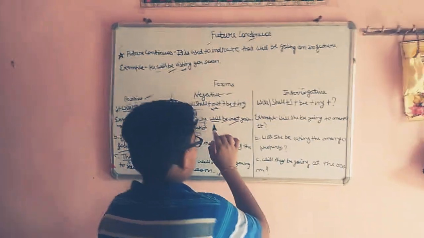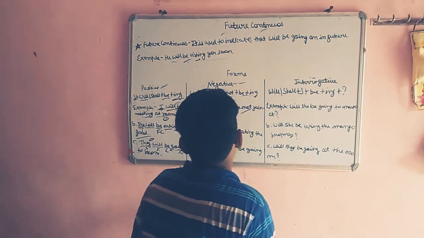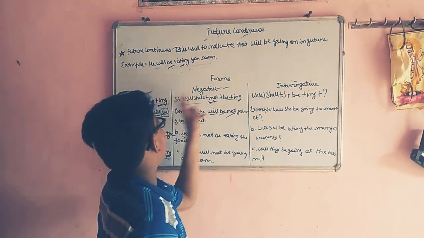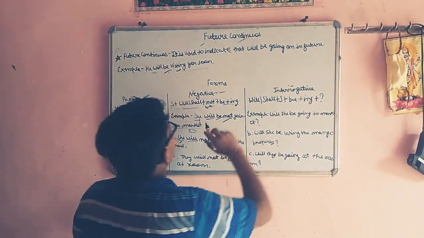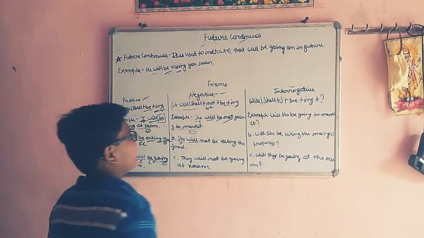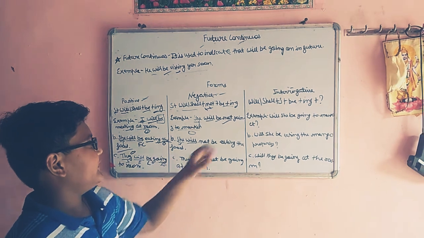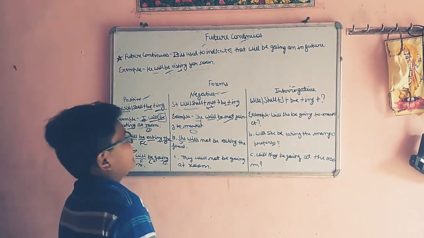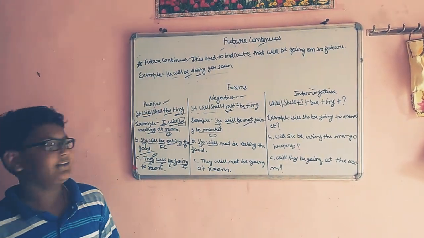First, she will not be going to market. Here she is the subject. Okay. Will, shall means future tense is there. Not, because negative is there. Be, because continuous tense is there, and go is the verb form, and ing, because continuous tense is there. To market, this is the object.